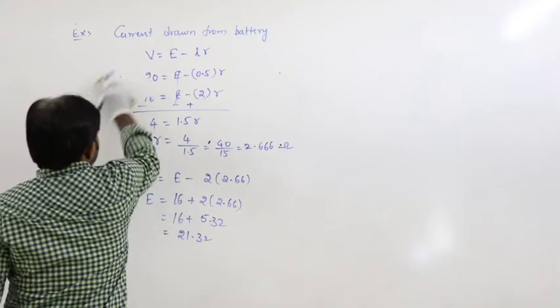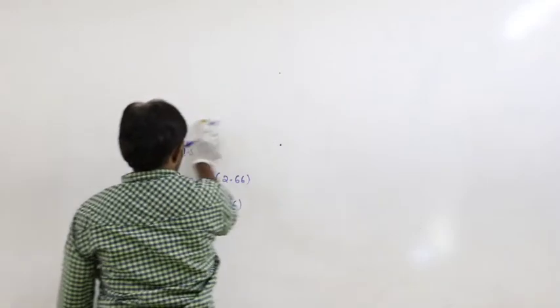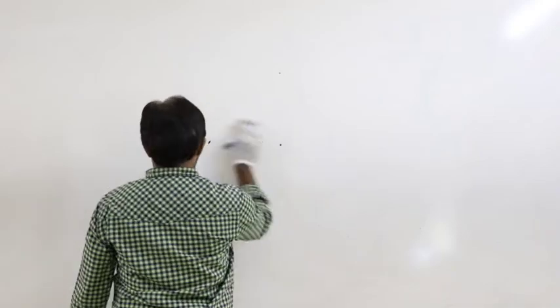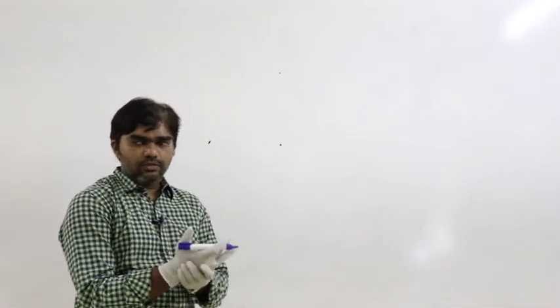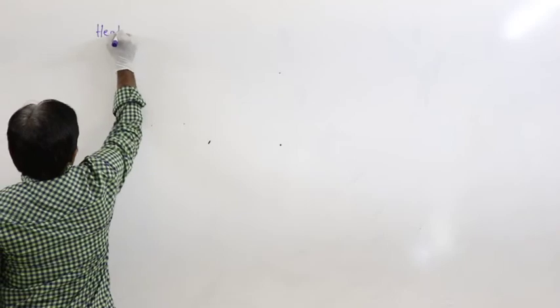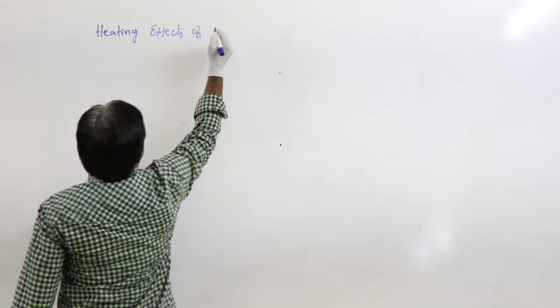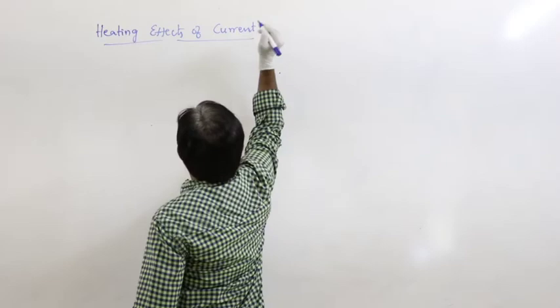Based on this, you can do the problems from cells completely. So, cells and combination of cells is completed. Next, we are going to the topic heating effects of current.